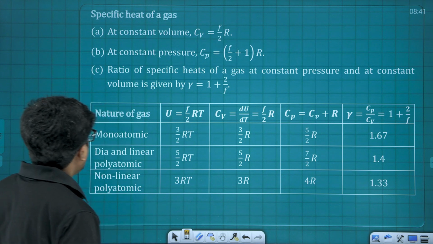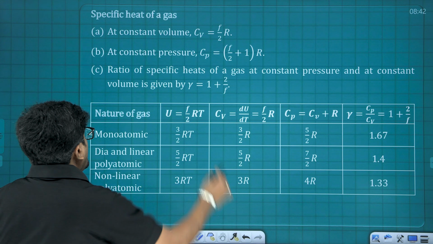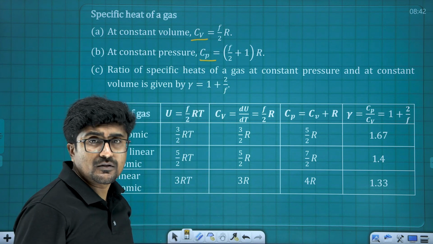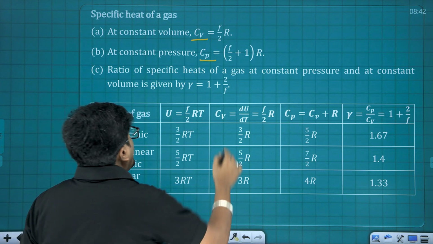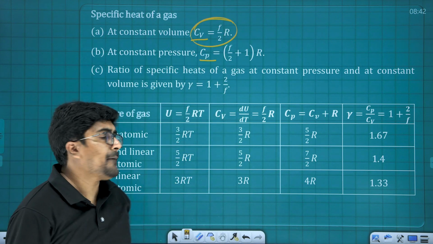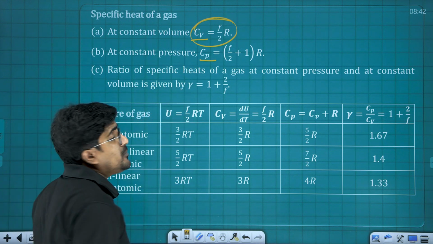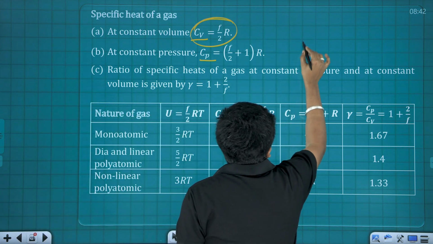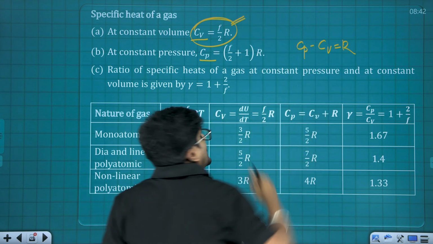Alright, the next one is about specific heat at constant volume and specific heat at constant pressure. Questions were there regarding this one. Specific heat at constant volume is going to be f by 2 times capital R, where f is degree of freedom. Next one is Cp, specific heat at constant pressure, which is going to be (f by 2 plus 1) into R. Basically Cp minus Cv is equal to R. You have to keep only this relation in mind.